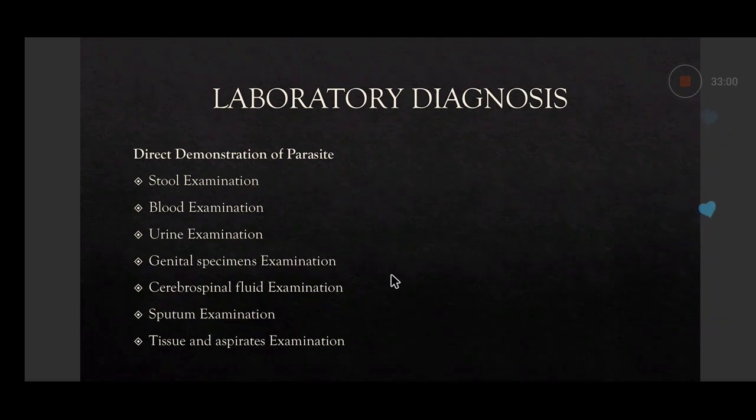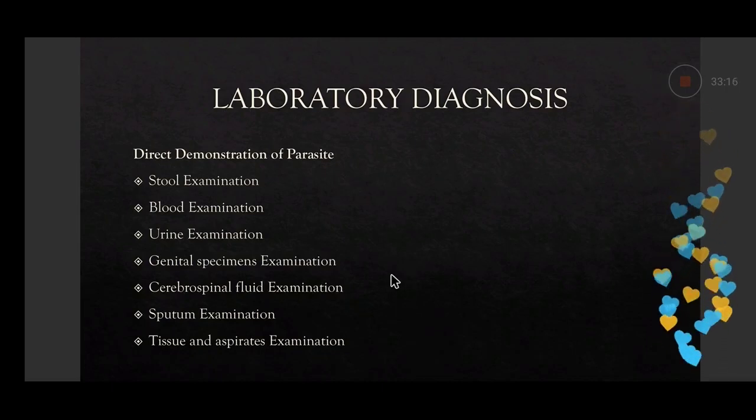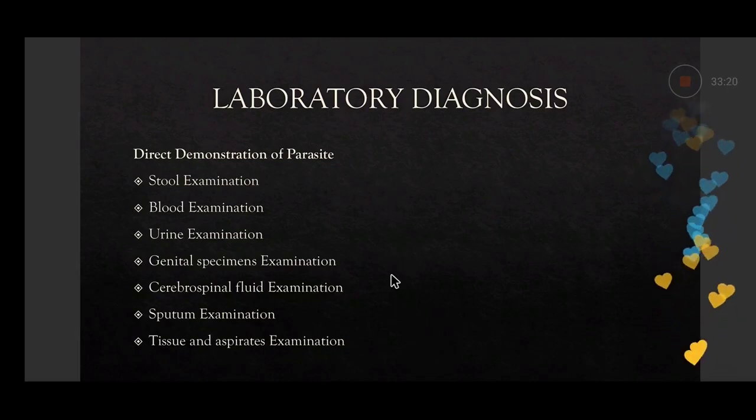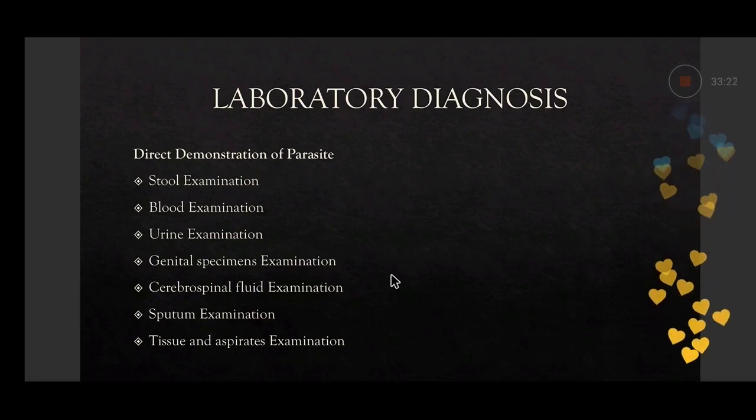So first is direct demonstration of parasite. The most important and commonly used in the laboratory is stool examination. In stool examination, whenever stool comes, you want to know whether ova or cyst of any parasite is there or not. So from the stool specimen, on a microscopic slide, you make two preparations. This is named the stool wet preparation.